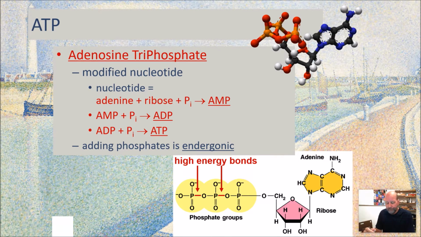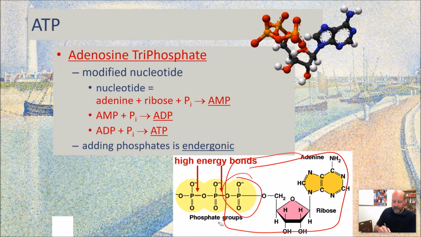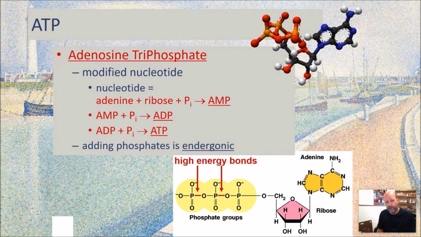But adenine with the ribose and then 1 phosphate stuck on here, that would be 1 nucleotide of RNA. But with 3 phosphates stuck on there, that's ATP, triphosphate, right? Adenosine, here's your adenosine, triphosphate. So we have adenosine monophosphate, that's 1 phosphate, diphosphate, and then triphosphate.